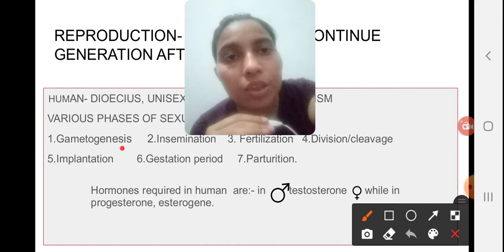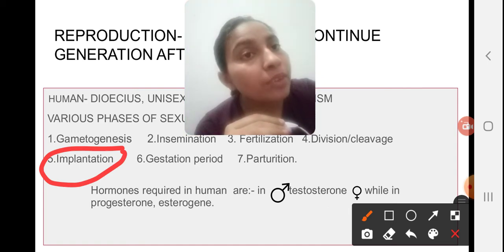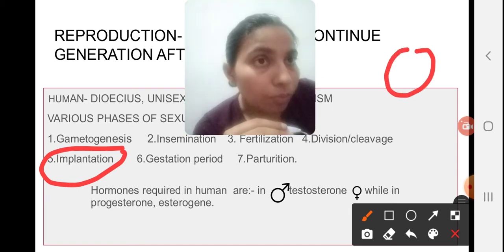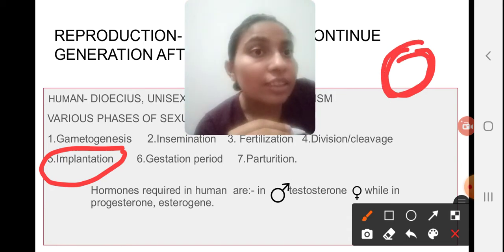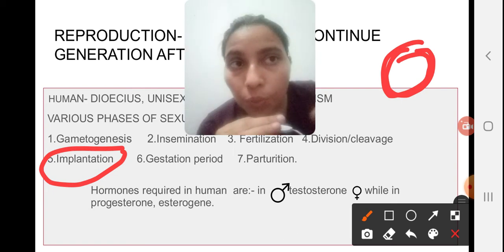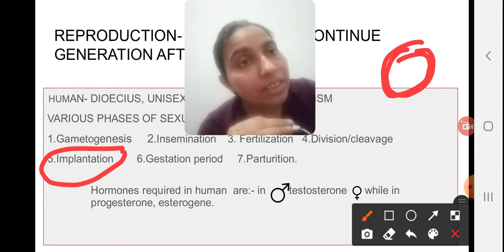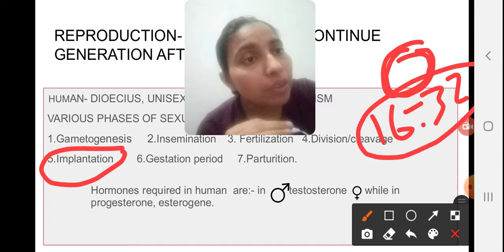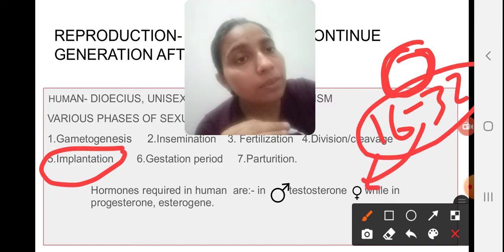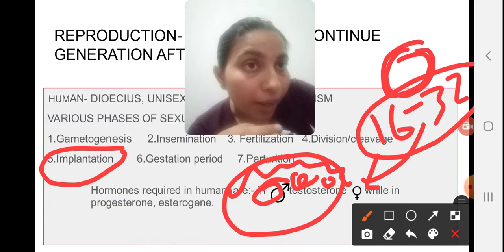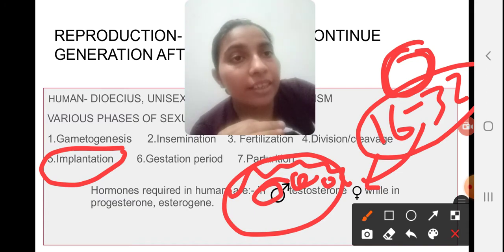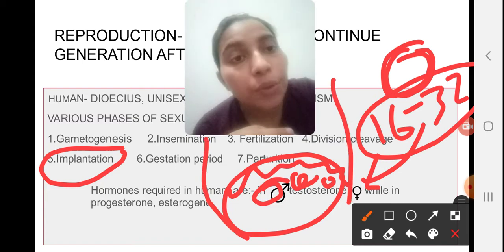So what is implantation? Implantation means the zygote, after division, after cleavage, the zygote which is a one-cell organism reaches the 16 to 32 cell stage, and further continues to divide, and blastomere cells are formed, and a number of cells are formed here, and this embryo gets embedded in the uterus region.